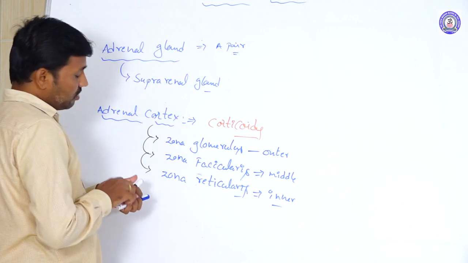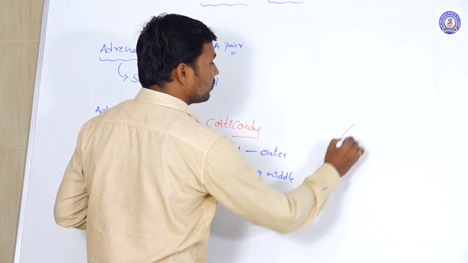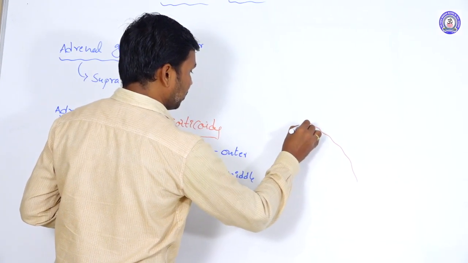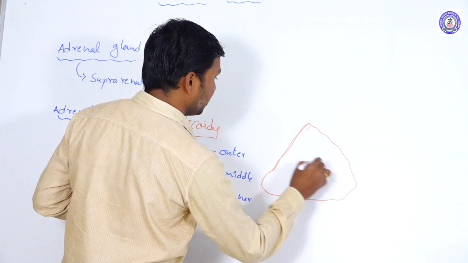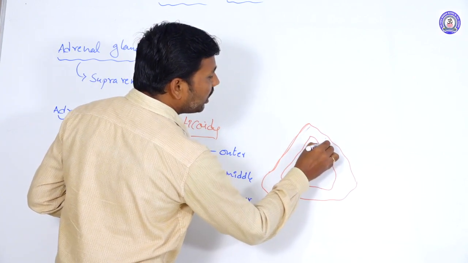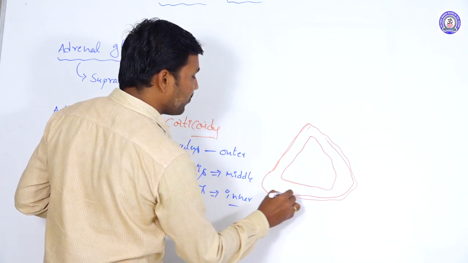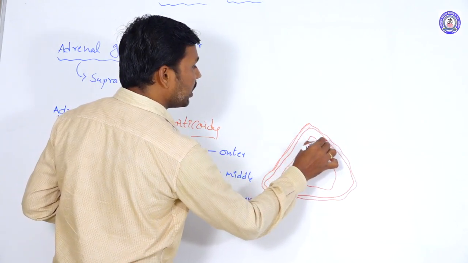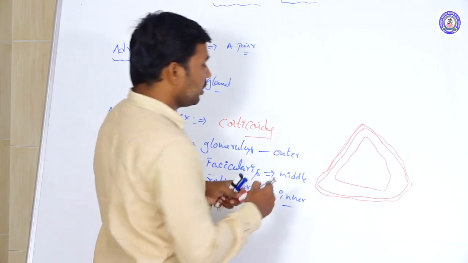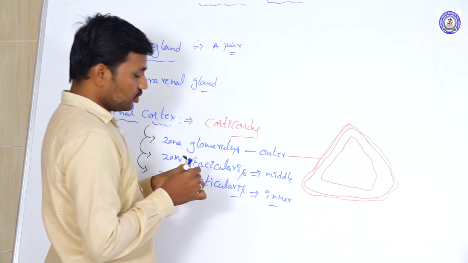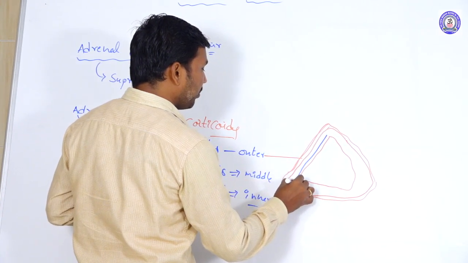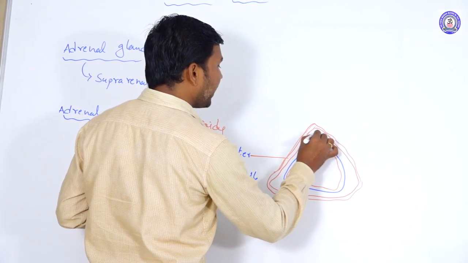Taking the structure of the adrenal gland, the outer zone of the cortex, the peripheral side, is called the zona glomerulosa.